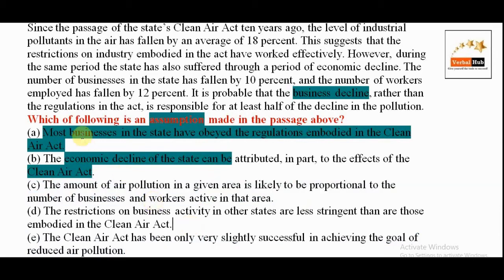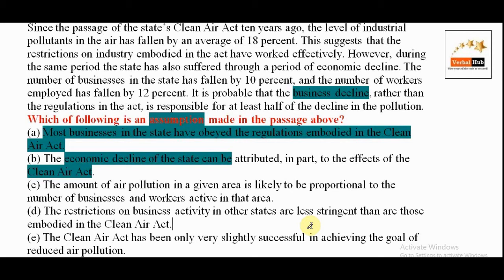Let us move to option D. Option D says the restrictions on business activity in other states are less stringent than are those embodied in the Clean Air Act. D says that somewhere it is more stringent, somewhere it is less stringent. It means we are comparing different types of stringency. That is incorrect.